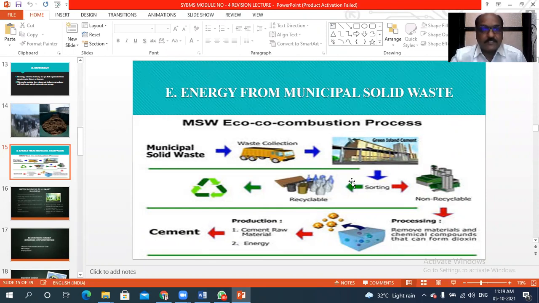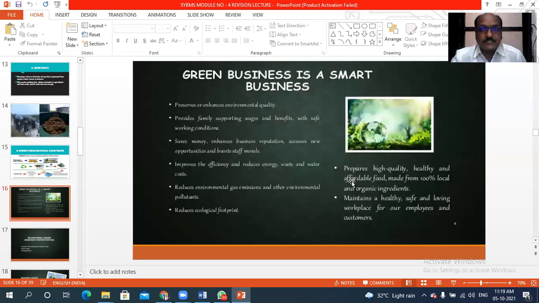After that, dear students, next you see that is green business. This is another most important concept which is developing at a very fast rate in the world. Now time has come to develop green business in the environment, and it will be better for you as well as for maintaining the environmental balance.